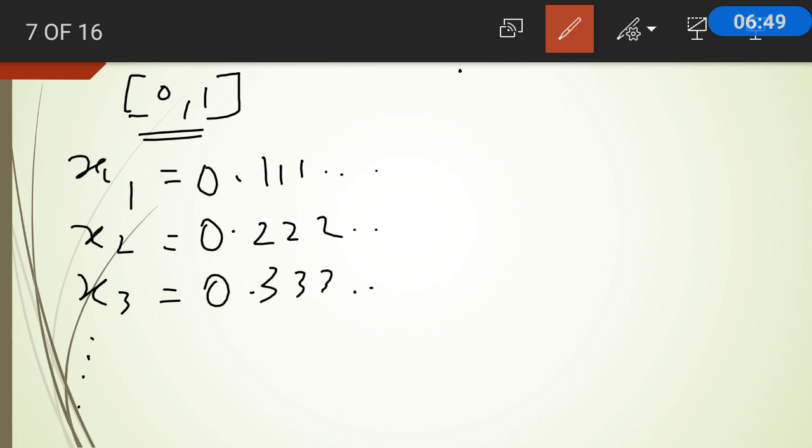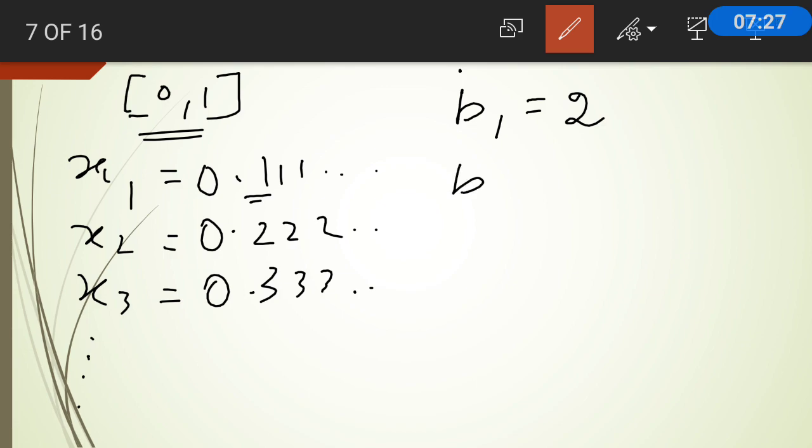And all these elements belong to where? The closed interval [0, 1]. Now, what I am going to do is choose an element b1 such that it is not equal to the first digit of x1, that is 1. So, if it is not 1, how many elements can I take between 0 and 9? I can take 9 different digits, isn't it? So let me take it to be 2.